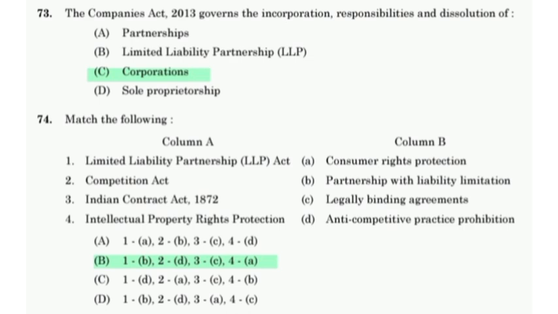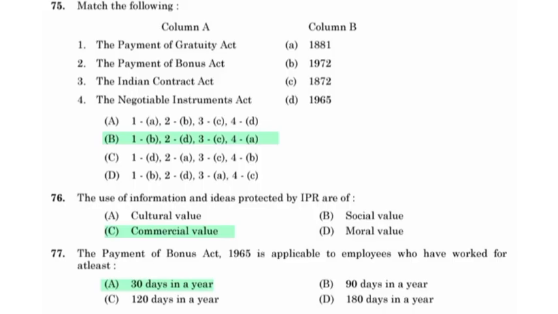Indian Contract Act 1872, legally binding agreements. Intellectual property rights protection, consumer rights protection. Match the following: the Payment of Gratuity Act 1972, the Payment of Bonus Act 1965, the Indian Contract Act 1872, the Negotiable Instrument Act 1881.